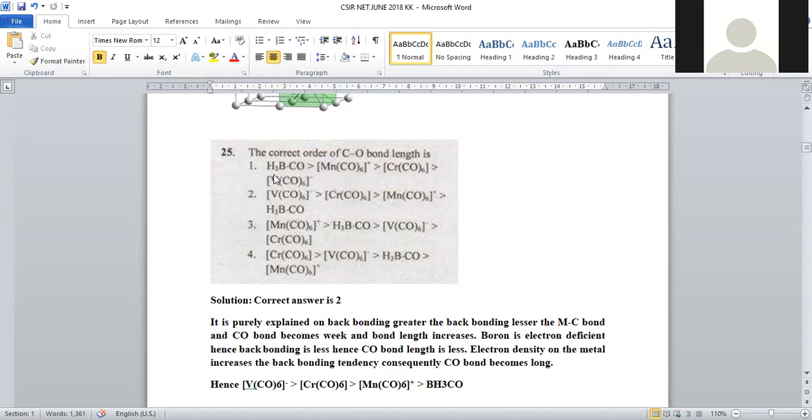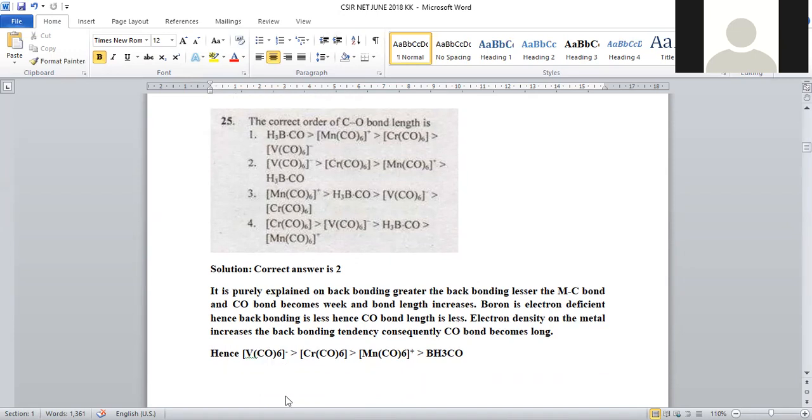So compared to all, BH3CO will have lesser back bonding or no back bonding tendency. That's why the CO bond length will be at the least position. Lesser the back bonding, lesser the CO bond length. Higher the back bonding, higher the CO bond length. Where is electron density more? The vanadium complex has a negative charge, so electron density is more and back bonding will be more in vanadium compared to neutral, compared to positive.